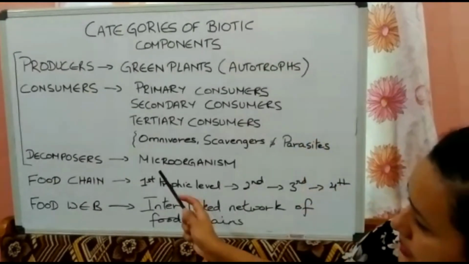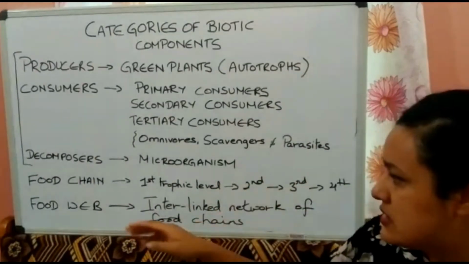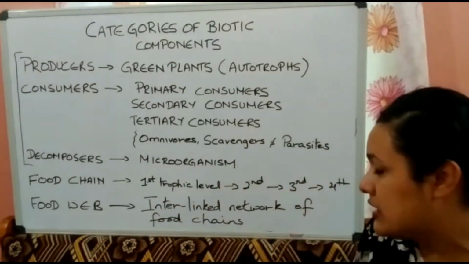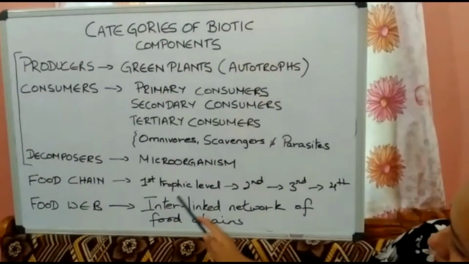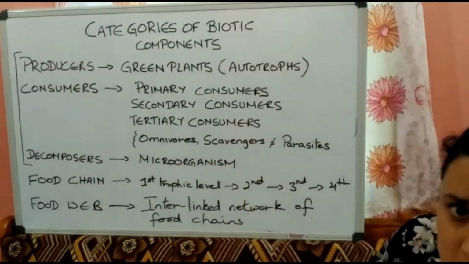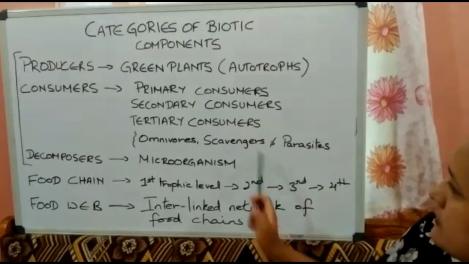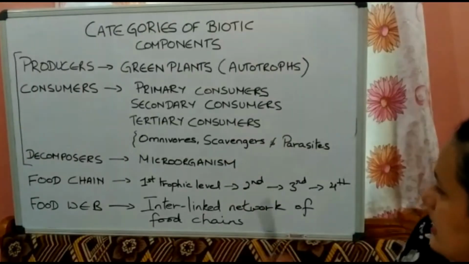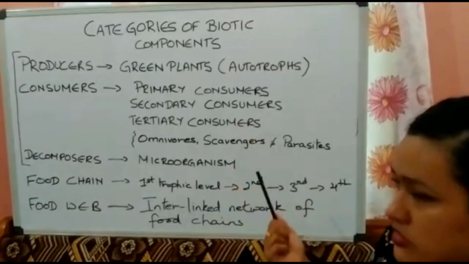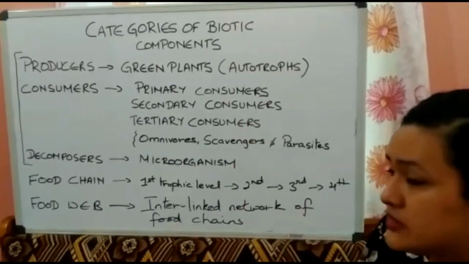In a food chain, we have trophic levels. There are 4 trophic levels: the first, second, third, and fourth trophic level. In the first trophic level comes your producers, the plants. Then the second trophic level, the herbivores. Then in the third trophic level come your carnivores. And in the fourth, the topmost carnivores or omnivores. You can call scavengers and parasites also; they come under it. So these are the 4 trophic levels in the food chain.